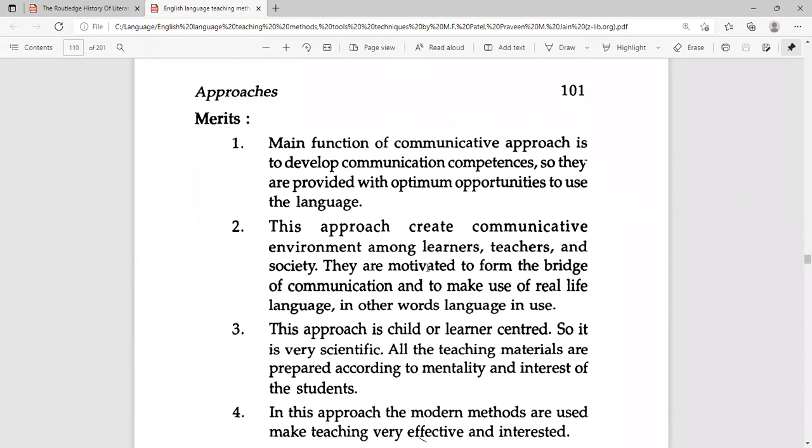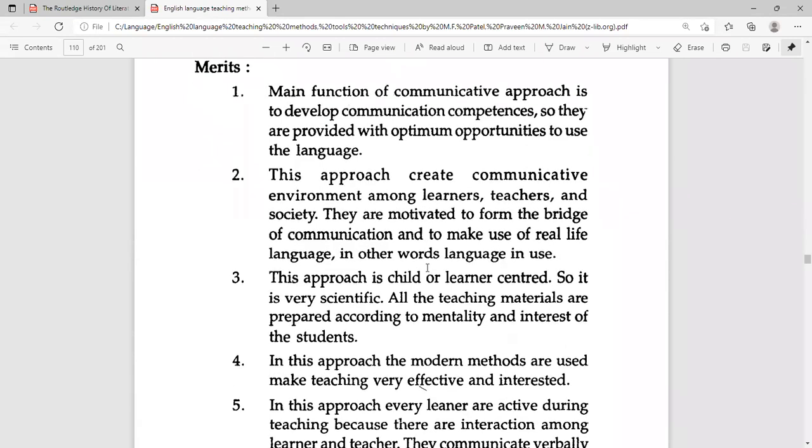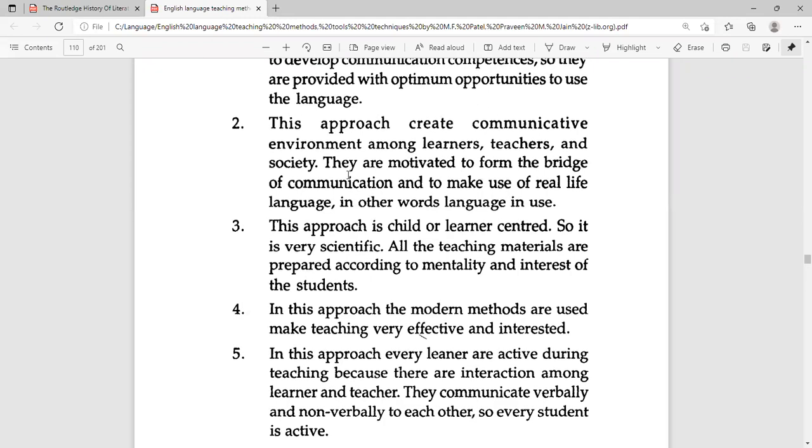The merits of the communicative approach: its main function is to develop communicative competence. So learners are provided with optimum opportunities to use language. Using as much language as possible is its merit. This approach creates a communicative environment among learners, teachers, and society. Language is not taught in isolation away from a lifelike situation; it is brought closer to lifelike situations.